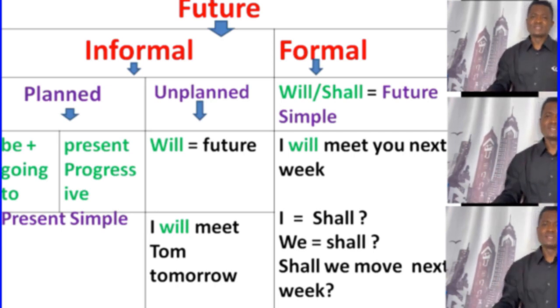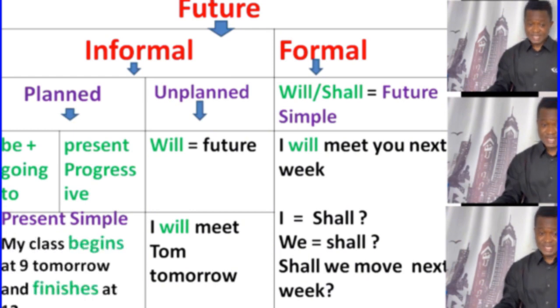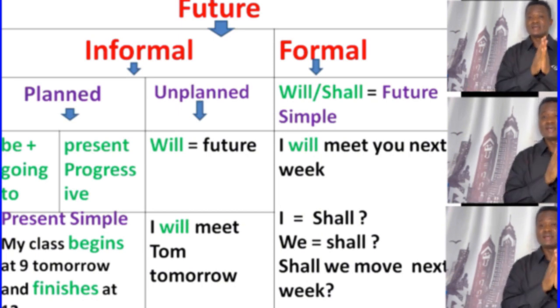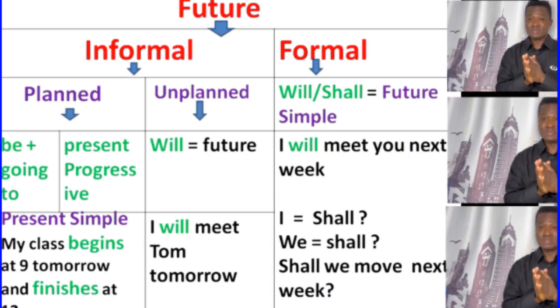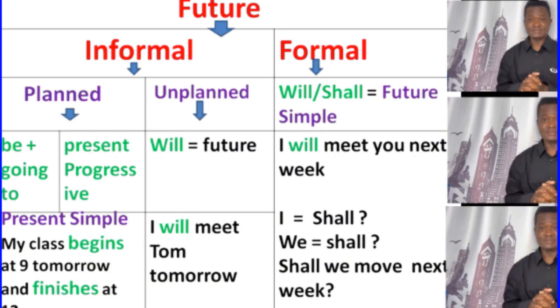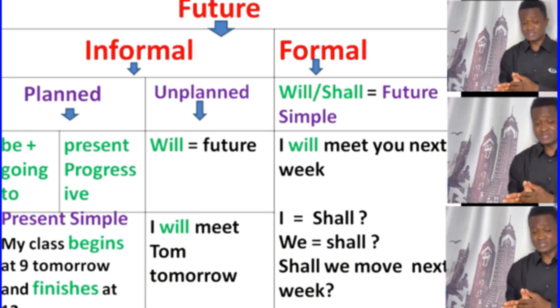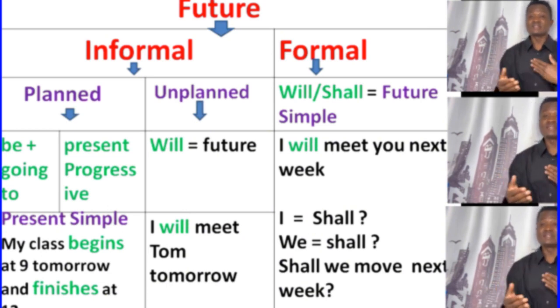For example, my class begins at 9 tomorrow. You see here, at 9 tomorrow is part of the timetable. It is officially fixed. That's why we use the present simple to talk about the future.